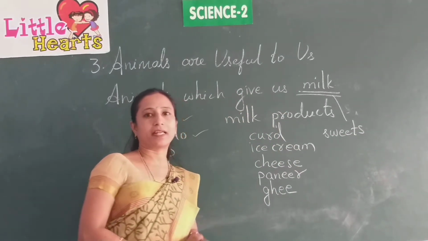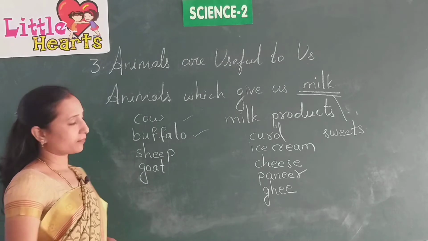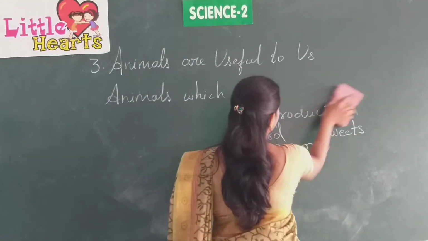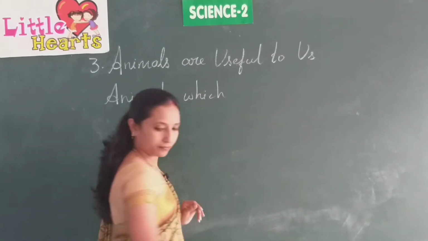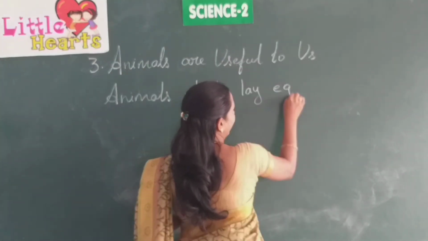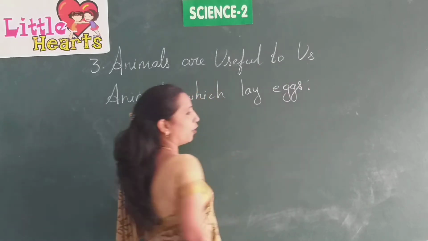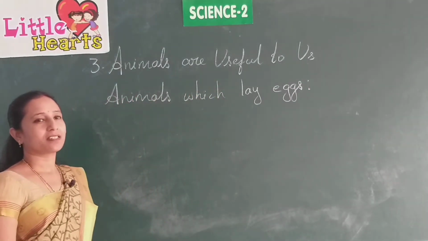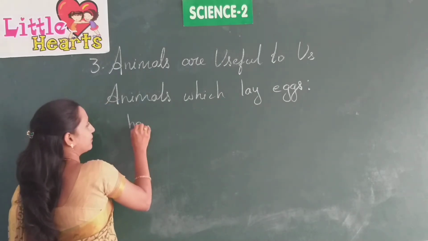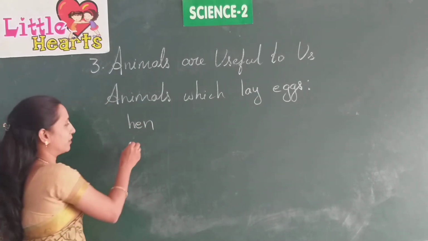Our next topic is animals which lay eggs. Which animals lay eggs? Hen, duck.